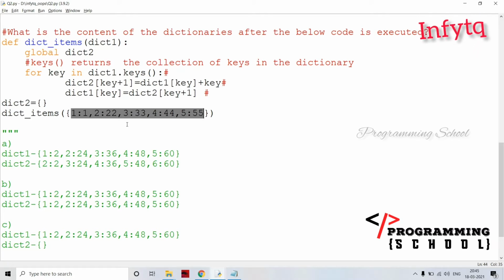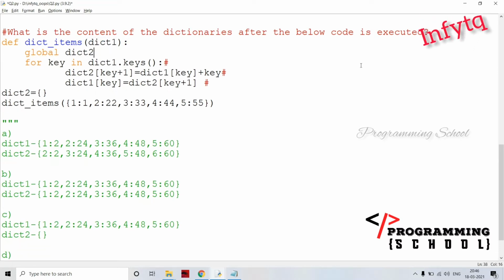And here, I'm going to pass one dictionary to the function, and dict2 is a global variable. After execution of this function call, what is the content inside dict1 and dict2? Okay, and I'm going to return. I'm going to delete this line, no problem for that, that is a comment one.